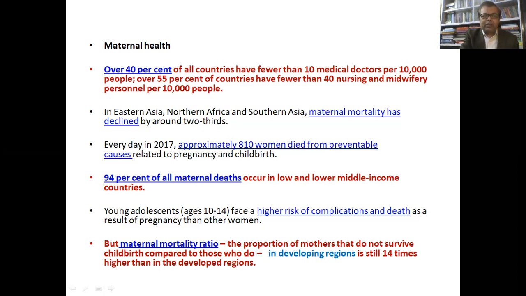Then maternal health, yes, there are specific facts. Over 40% of all countries have fewer than 10 medical doctors per 10,000 people. Over 55% of countries have fewer than 40 nursing and midwifery personnel. This reflects the lack of medical staff, and all these figures mentioned here are actually talking about either the premature mortality or lack of infrastructure or lack of facilities prevailing in different regions of the world.